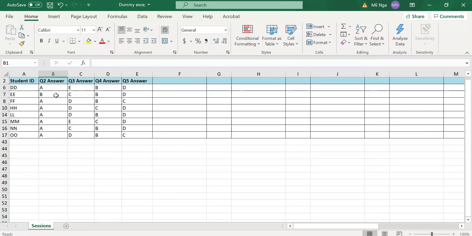And this automatically sorts your list so that only the answered rows appear, and you can then focus on these students.